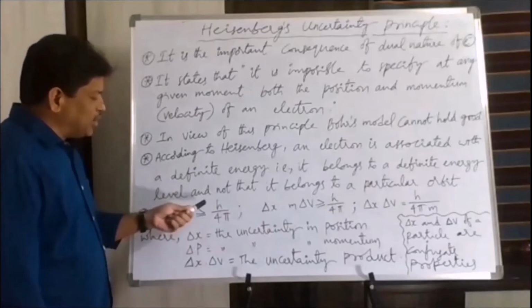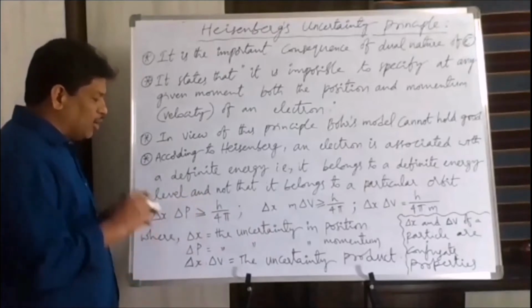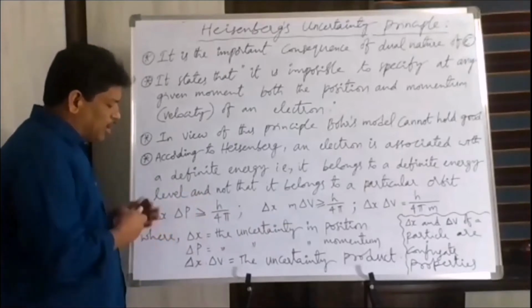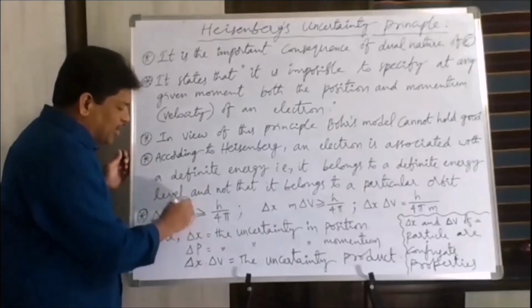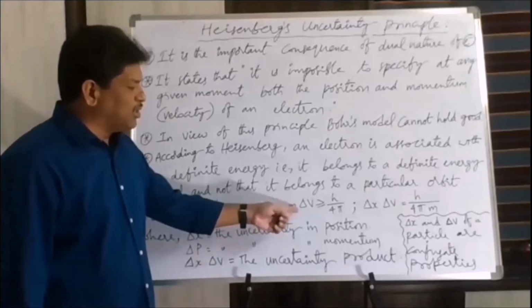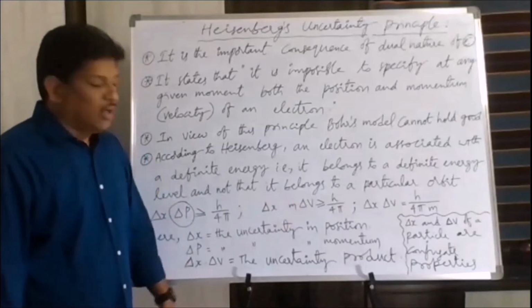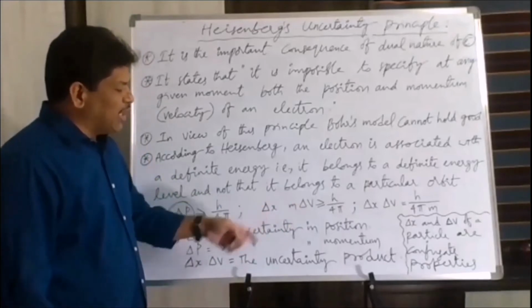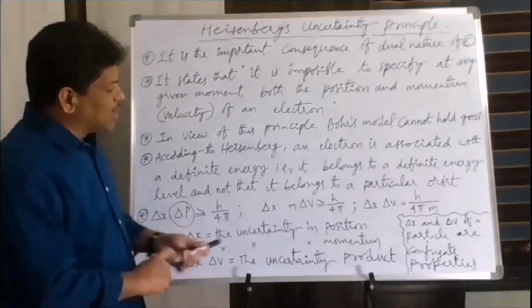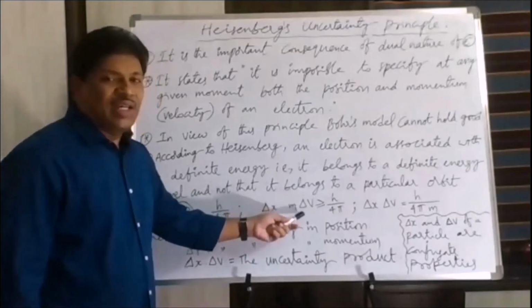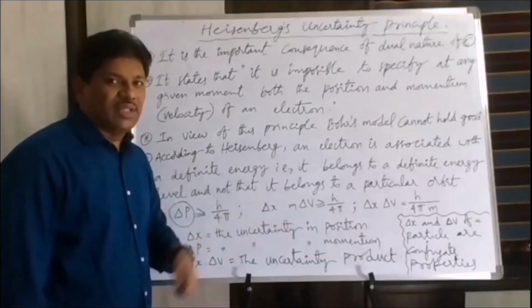And h is Planck's constant. Also remember that momentum is equal to mass times velocity, so delta p is mass times delta v. Here delta x is the uncertainty in position of the electron, m is the mass of the electron, and delta v is the uncertainty in velocity of the electron.